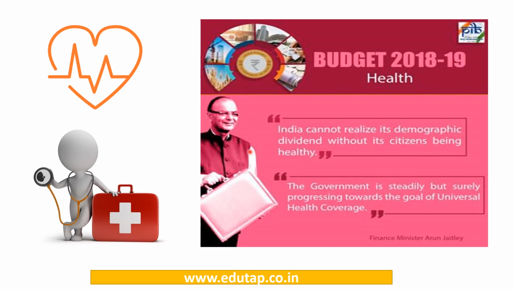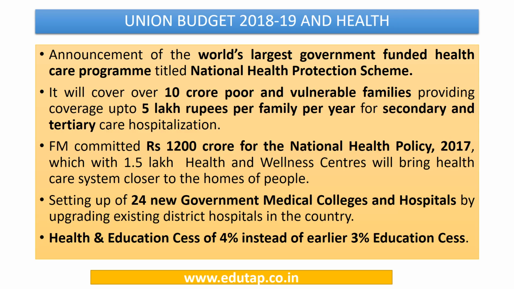The Union Budget 2018-19 lays adequate focus on the health sector, and it says that the government is steadily but surely progressing towards the goal of universal health coverage. Now with regard to the health sector, these are the initiatives under the Union Budget 2018-19. So you can take a glance at these initiatives because a question may be framed out of these.